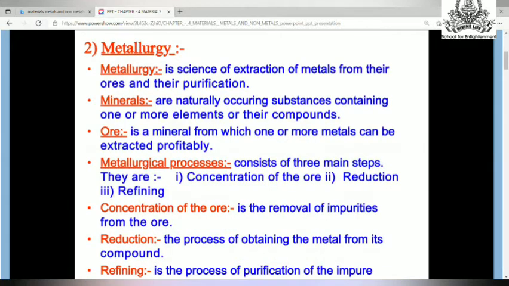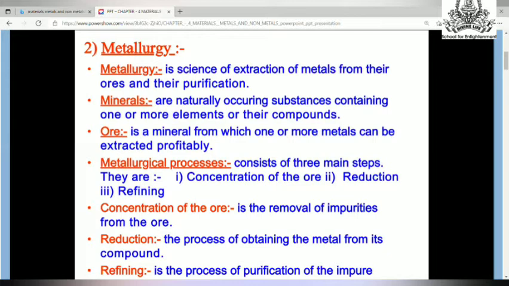Now students, there is a process by which we can extract these metals from their ores, and the process is called metallurgy. So metallurgy is the science of extraction of metal from their ores and their purification. Now we learn about minerals. Minerals are naturally occurring substances containing one or more elements or their compounds. Now what is ore? Ore is a mineral from which one or more metals can be extracted profitably.